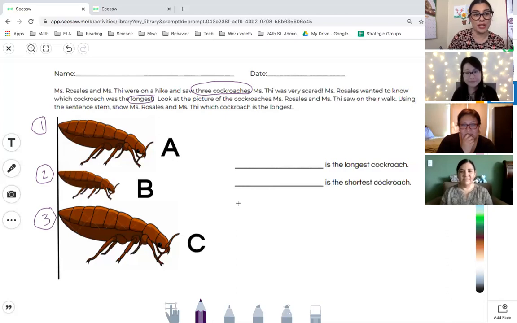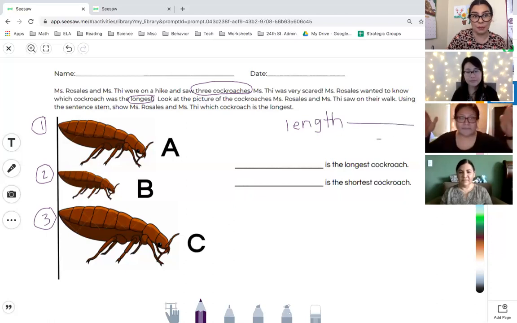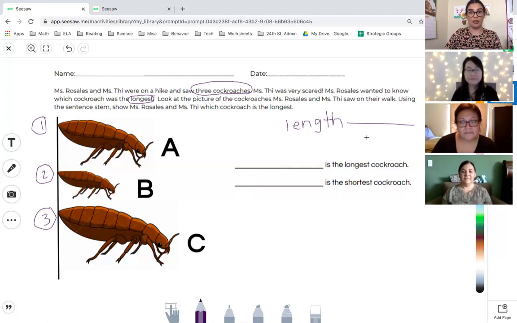Perfect. So yes, we do have 3 different cockroaches, and we are looking at length in this video or in this assignment, right? Length is how long something is. So how long, right? Horizontally, when you're laying down, how long you are, not when you're standing up, that's tall. We're thinking about the length of something.